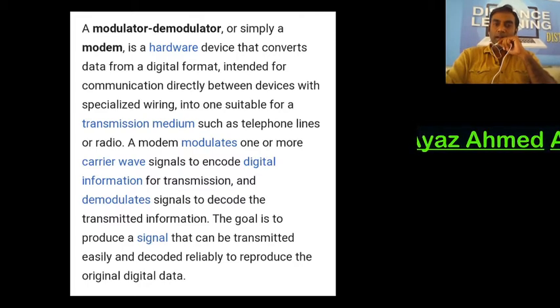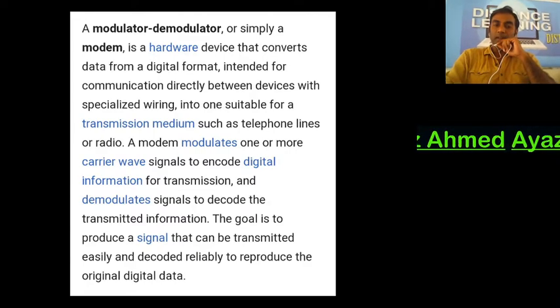A modem modulates one or more carrier wave signals to encode digital information for transmission and demodulates signals to decode the transmitted information. The goal is to produce a signal that can be transmitted easily and decoded reliably to reproduce the original digital data.